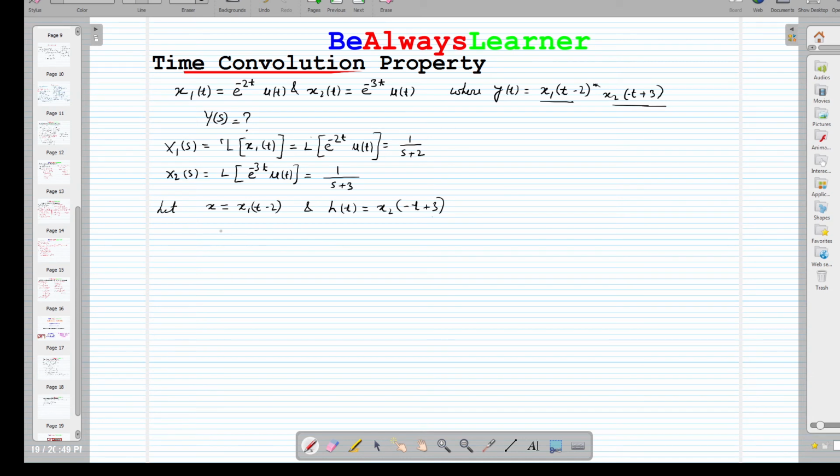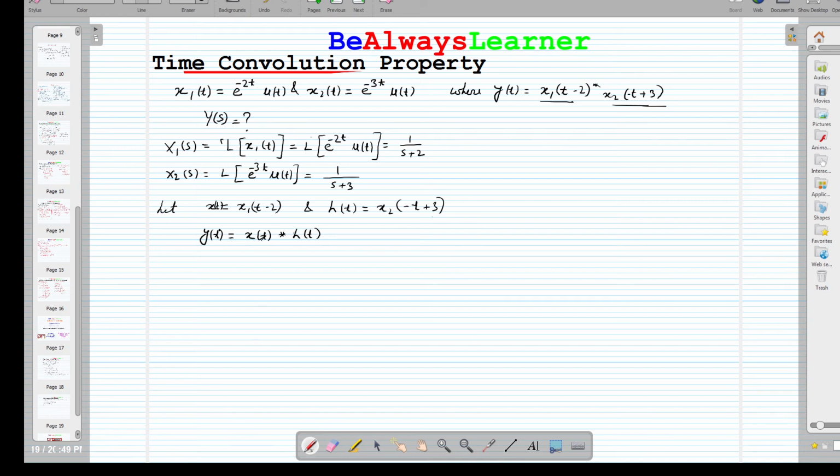So by definition of convolution, we can say that y(t), the output or the time response, is the convolution of the input and the impulse response of the system.